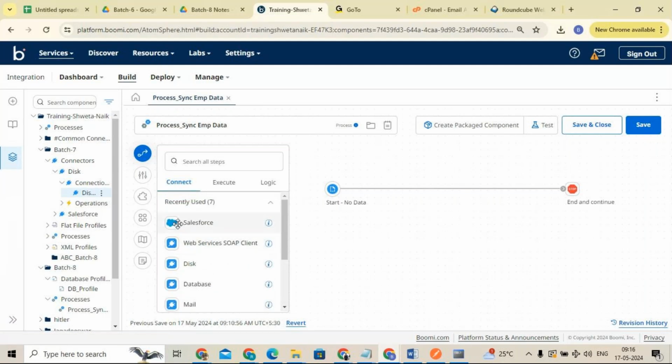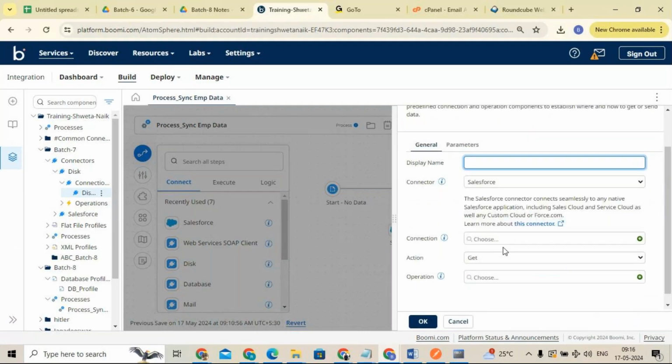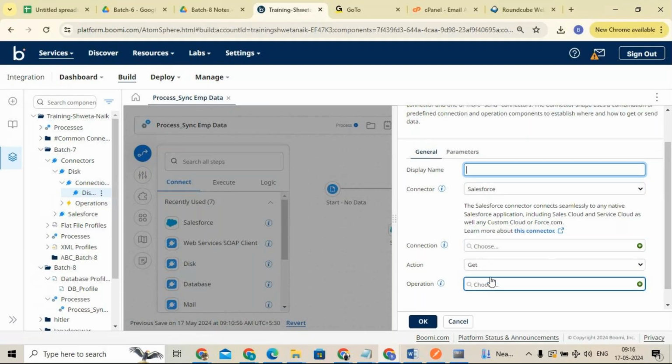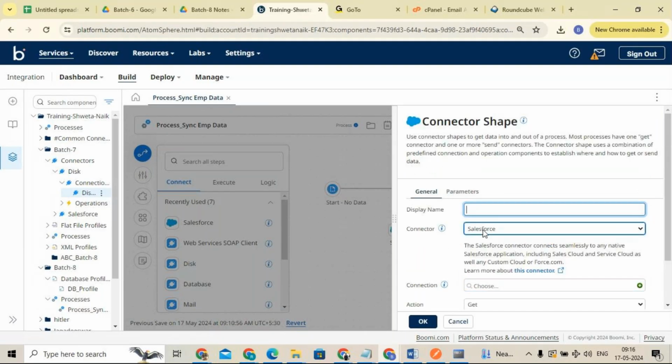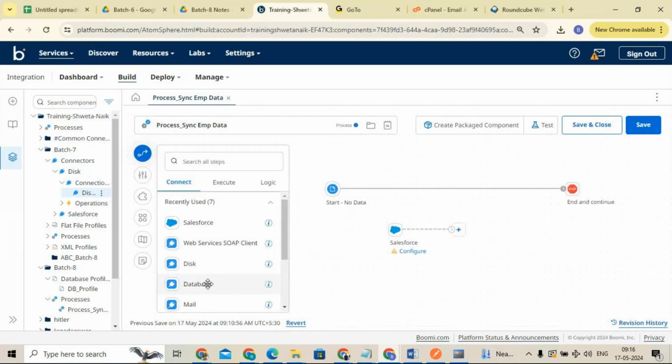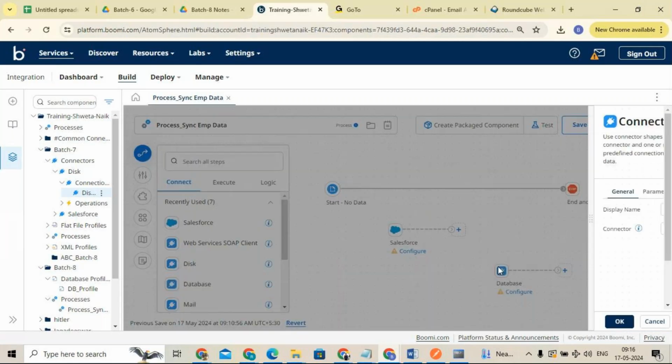Salesforce connector. If I drag and drop it into the canvas, you can see here we have a connection, we will establish the connectivity, and we will do the operation. So basically if you want to connect with Salesforce, you can use the connecting type and the Salesforce connection to establish the connectivity. Or if you want to connect with the database, you can select this database connection and drag and drop it into the canvas.